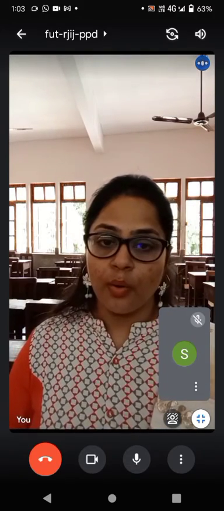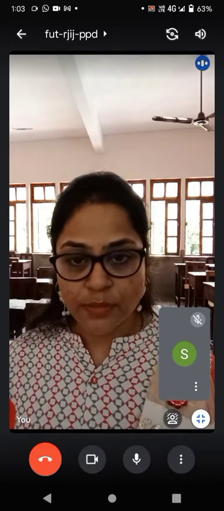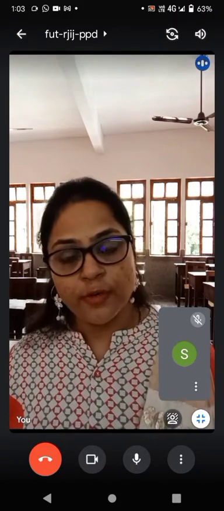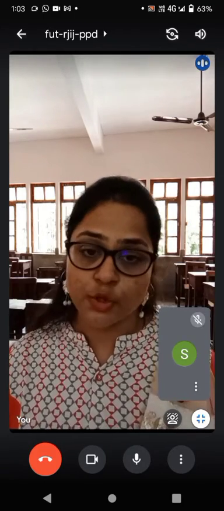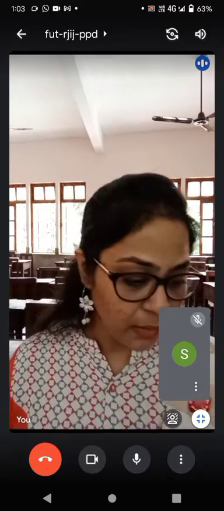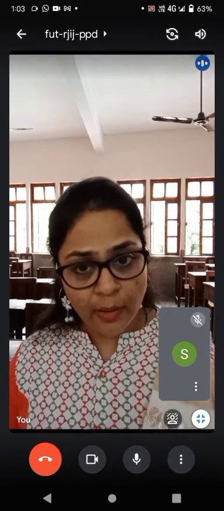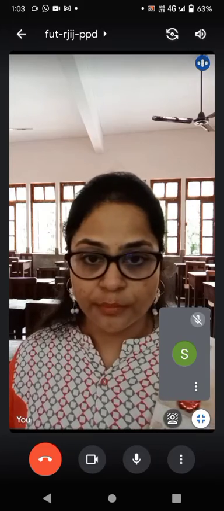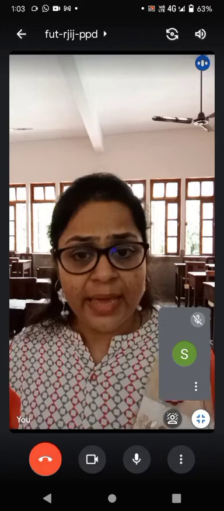Now, how will you calculate the amount of goodwill? 1,80,000, out of which we will find out how much the gaining partner has to give. Who is the gaining partner? The gaining partner is C, and he has to pay to A, he has to pay to B. 1,80,000 into A's share.